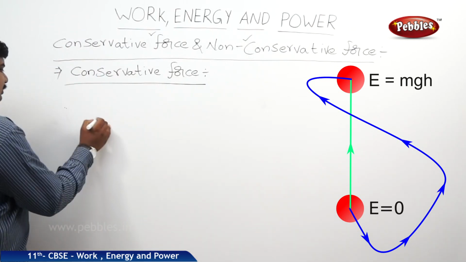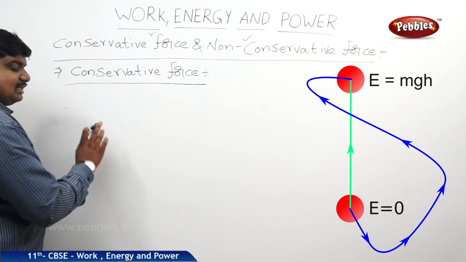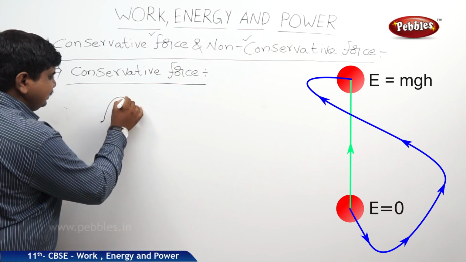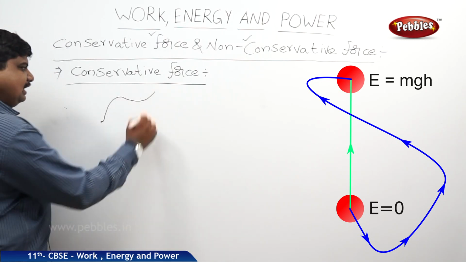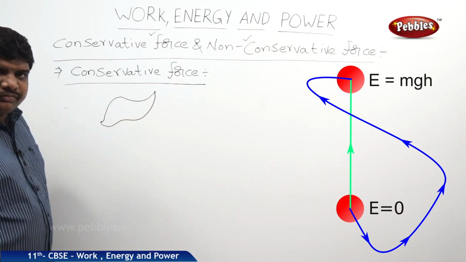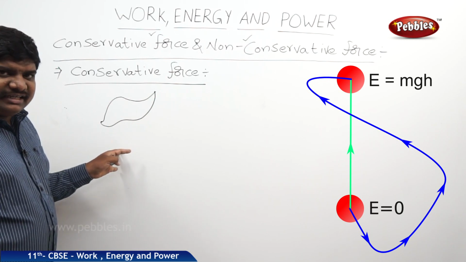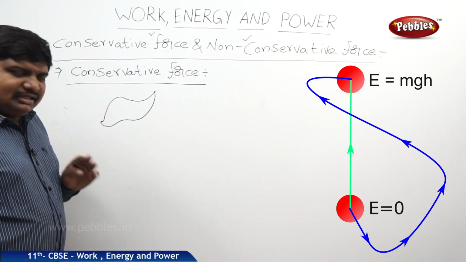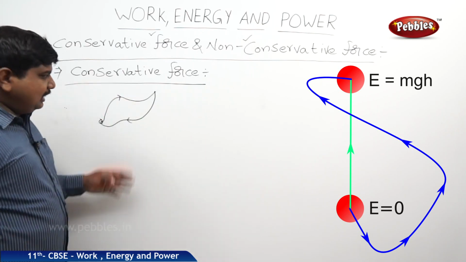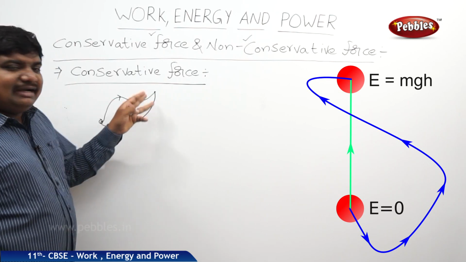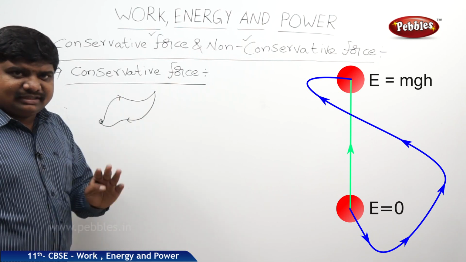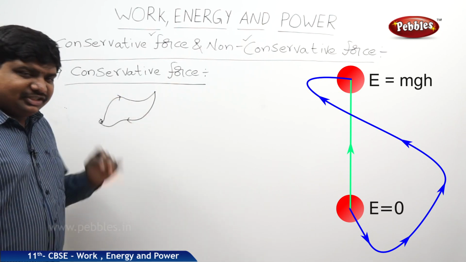Let us suppose this is the point and a force is applied on this body placed at that point. Then the work is done in moving the body along this path, and again the body reaches its original state. Here the path is not in a definite shape, it is an indefinite shape of path. Still, the work done along this path and along this closed loop is independent of the path. Independent of the path means independent of the shape of the path. But the total work done in the complete path is 0.